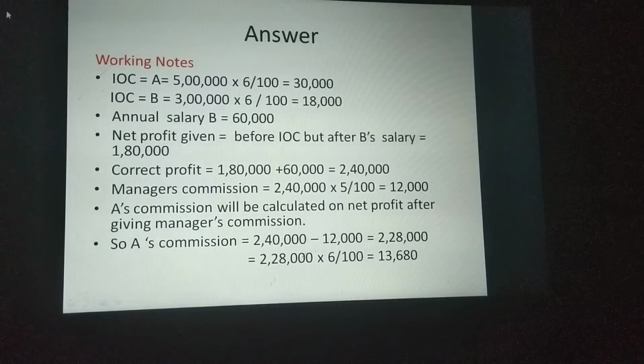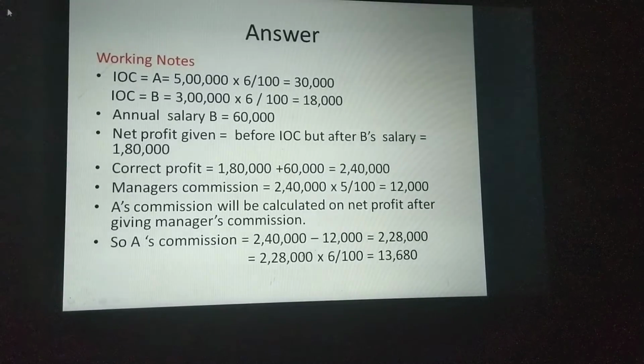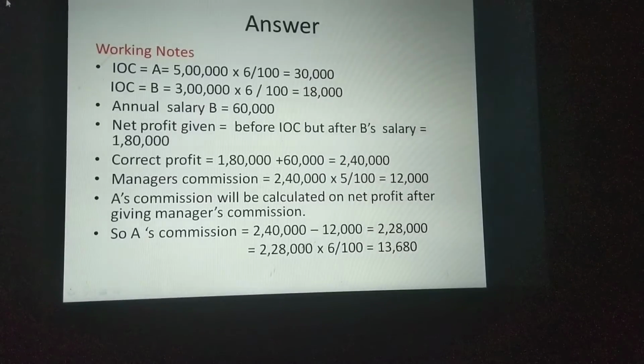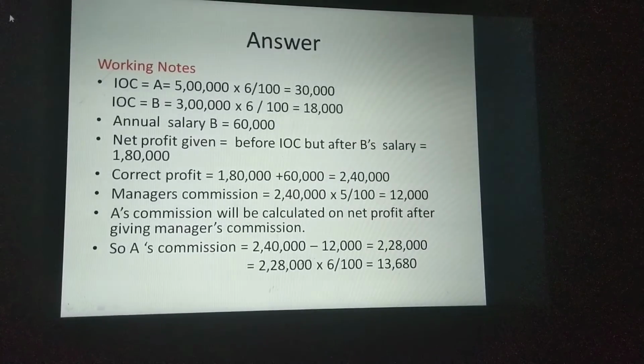First, the calculation of interest on capital. This we already discussed and you know how to calculate. There are no other adjustments. Directly, opening capital is there, so you can calculate 5 lakh into 6 by 100, which is 30,000. It is for the whole year, so no need of months and all. B also we calculated, it is 18,000. Then the annual salary of B is directly given, 60,000.